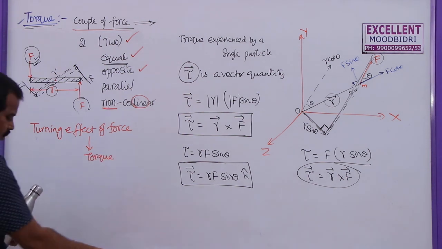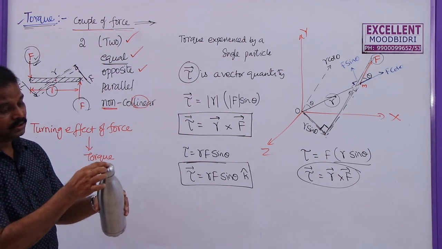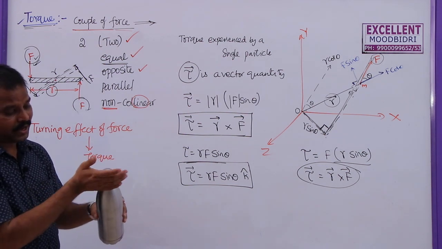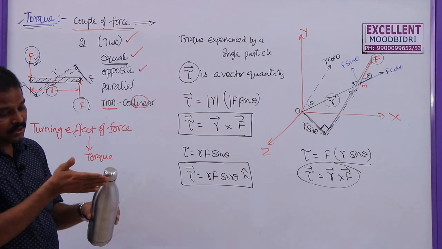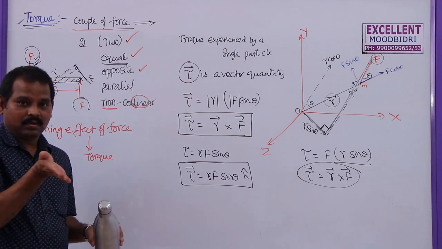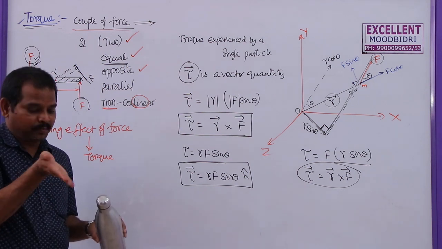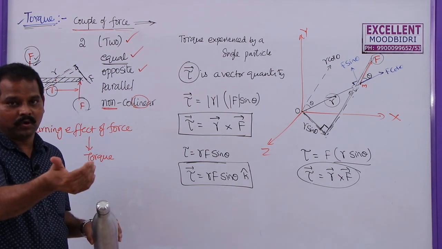As I explained earlier, here this is the lid of this bottle, this is the radius. When I am applying force like this, this is the direction of force, this is the radius. Now by applying that right hand palm rule, this is the radius, this is force, torque will be outwards.